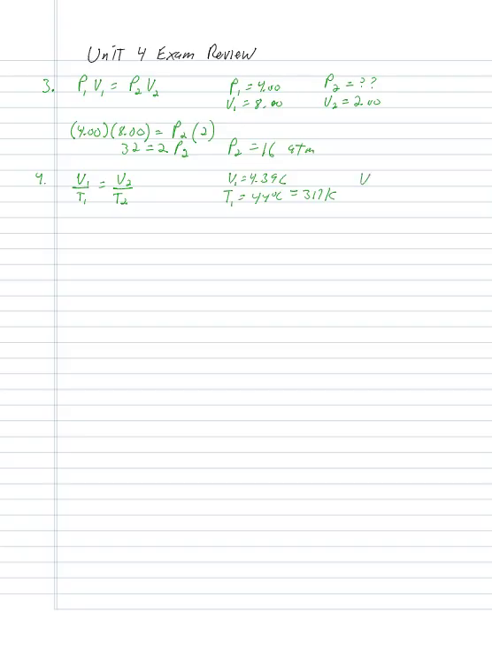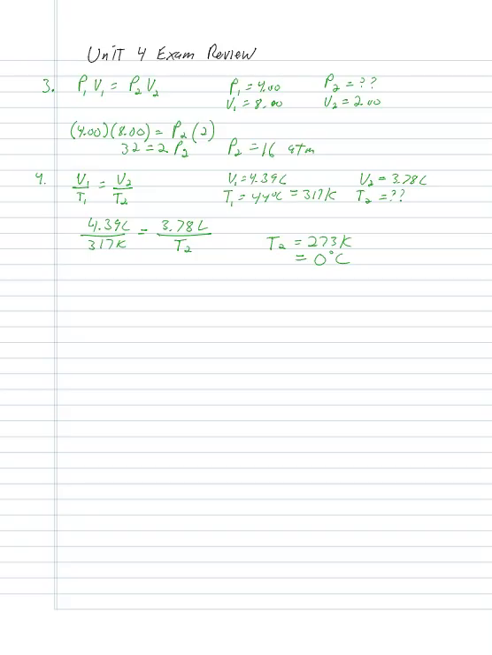Our V2 is equal to 3.78 liters, and we're looking for our T2. So we plug that in, we get 4.39 liters over 317 Kelvin is equal to 3.78 liters over our T2. And we solve that, we end up with a T2 of 273 Kelvin, which when you convert that to Celsius, you get 0 degrees Celsius.